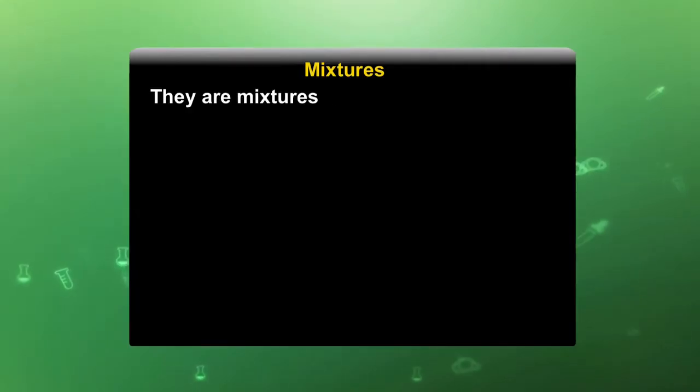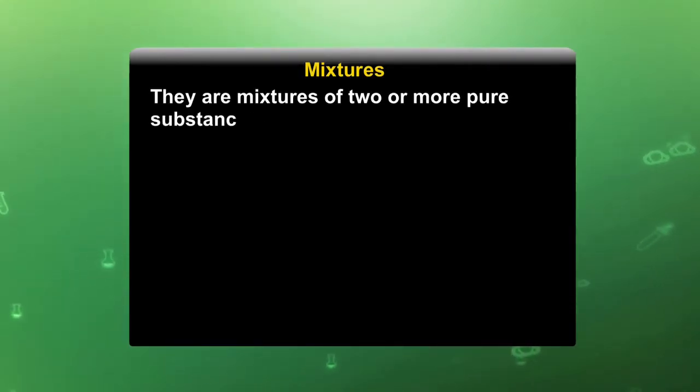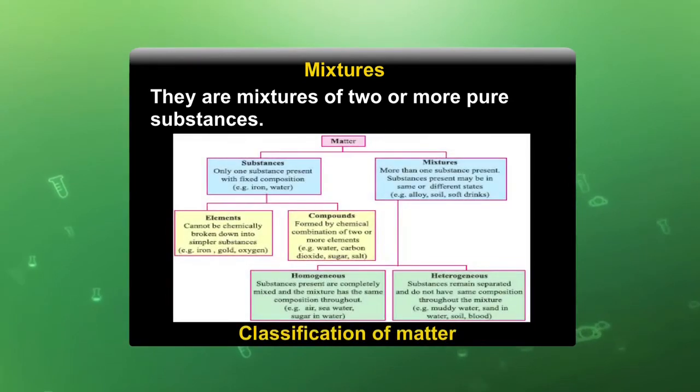They are mixtures of two or more pure substances. In this diagram we have shown the classification of matter into the different substances.